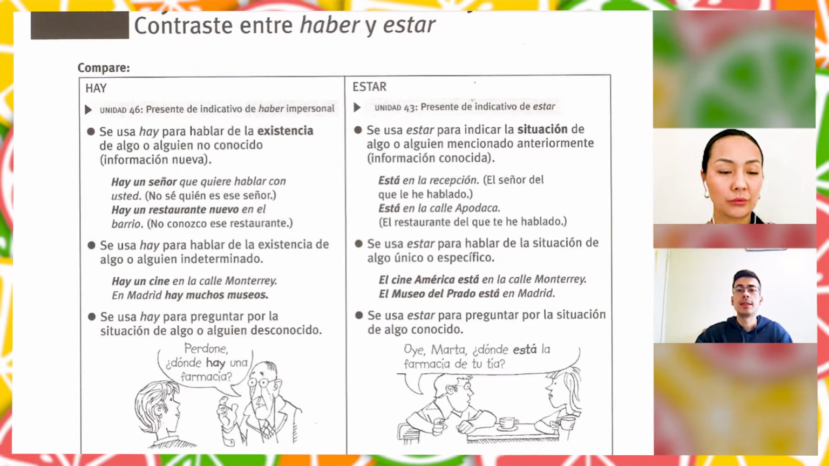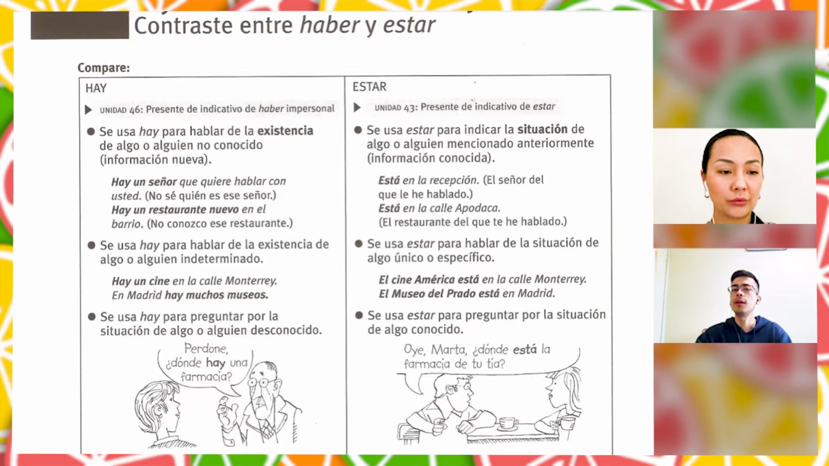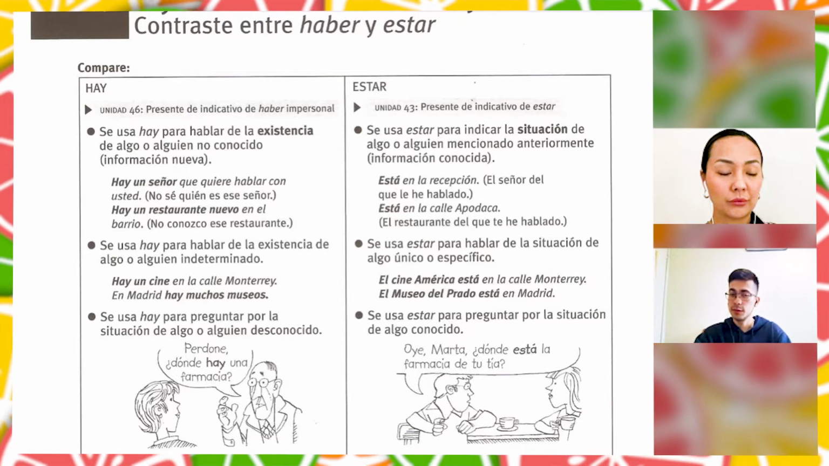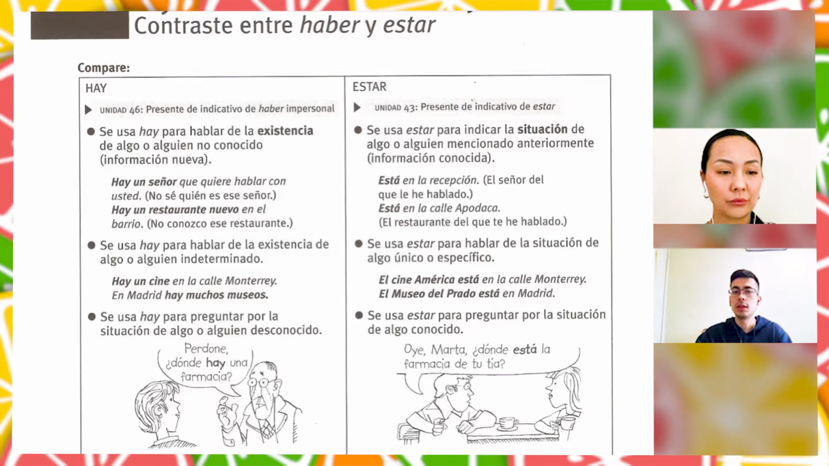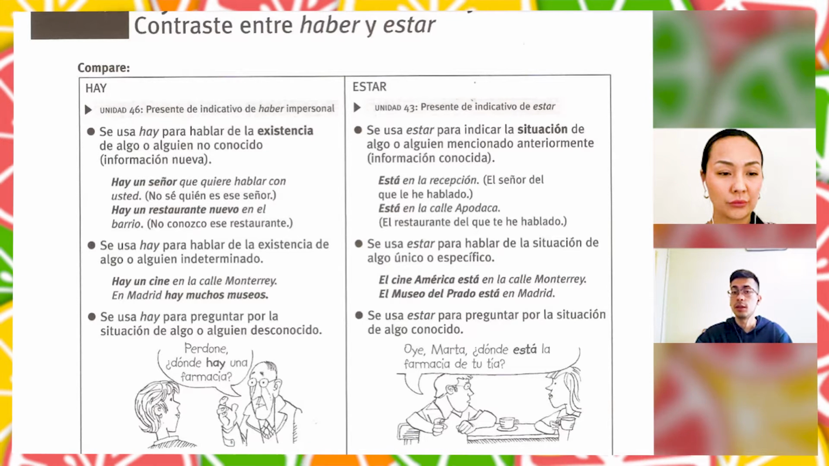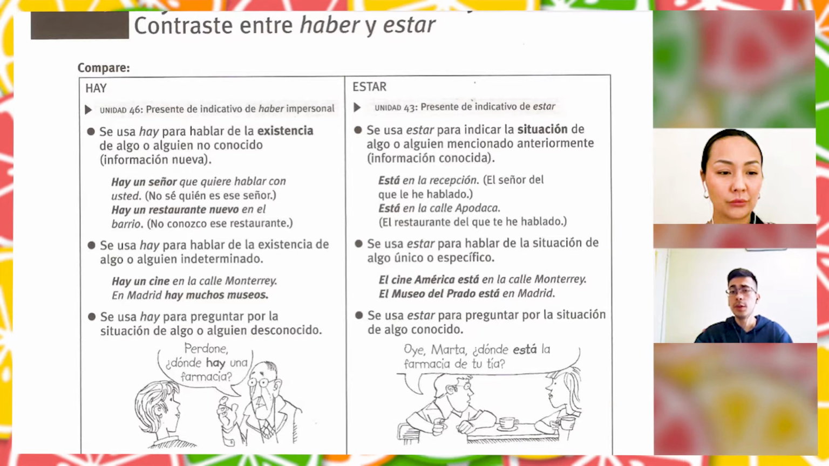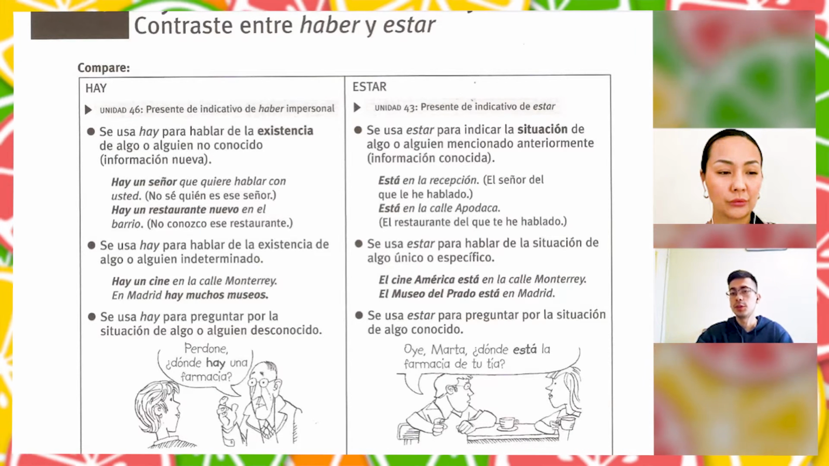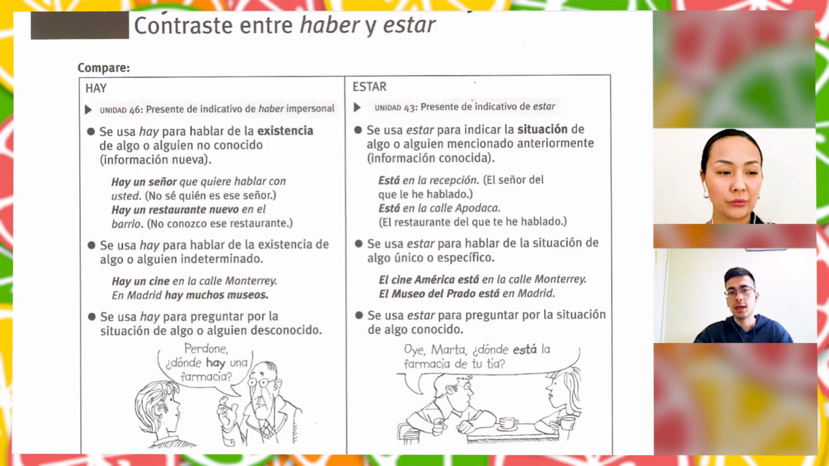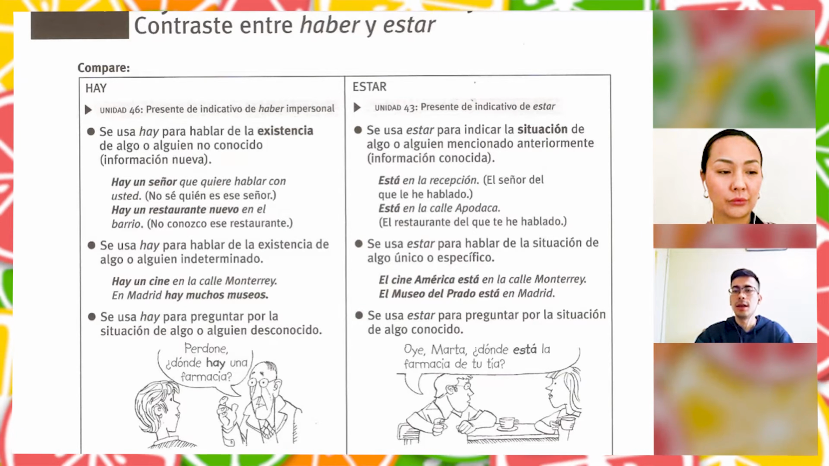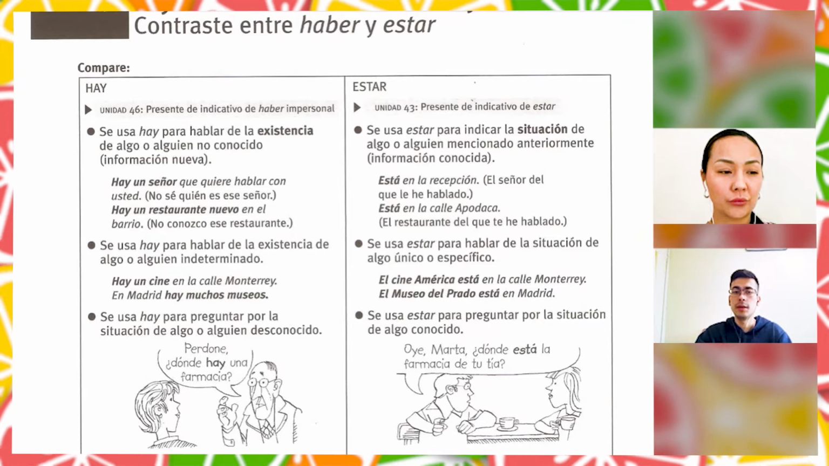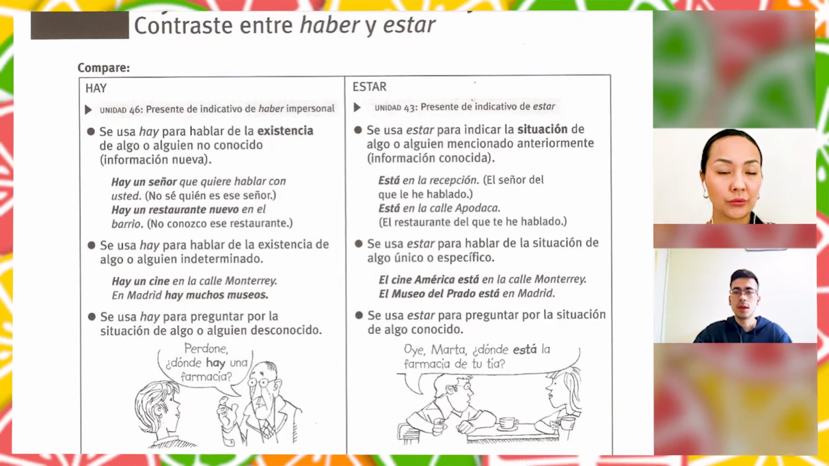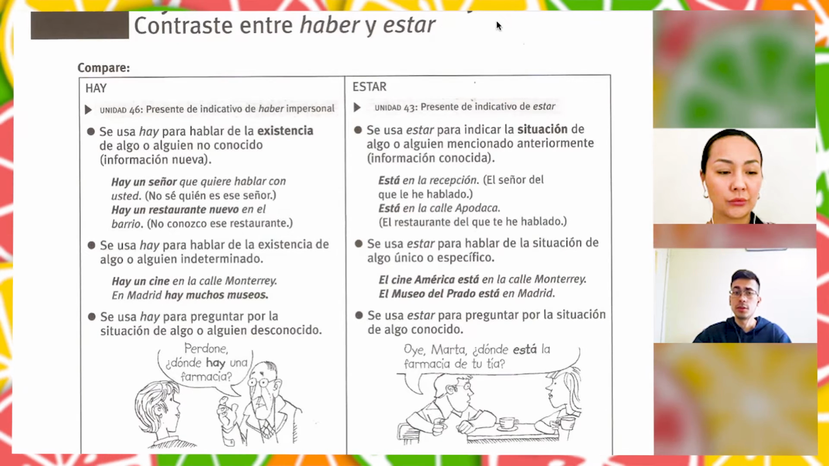Or, for example, "está en la calle", or "está en la calle Apodaca", right? If we take the previous example about the restaurant, we say that there is a new restaurant in the area. So here we say that we know the location. We already know this restaurant, so we can use the verb estar. "Está en la calle Apodaca", a specific street. Right. So this is basically and simply the most important thing to know about these two verbs.